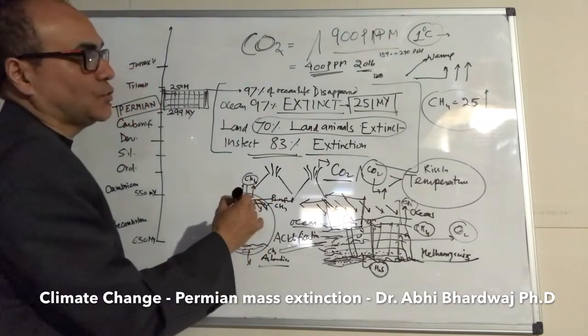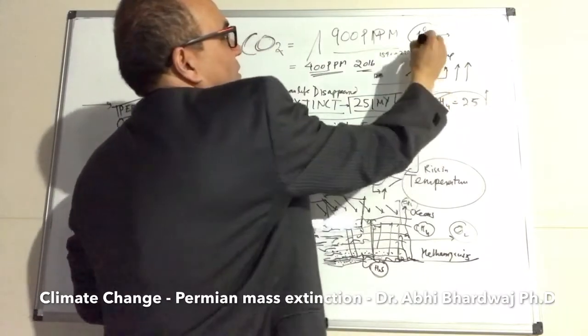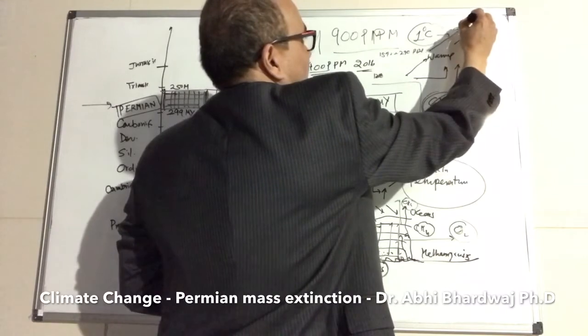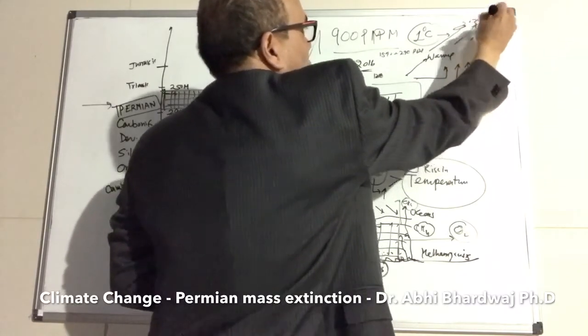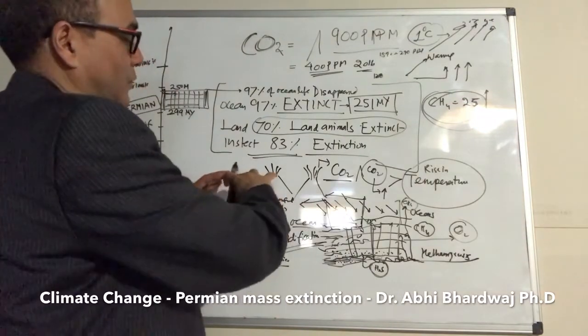What would that do to the current situation? Methane is 25 times more potent, which means it's going to lead to a quick rise in temperature. 2 degrees Celsius, 3 degrees Celsius, 4 degrees Celsius, and so on. So we are kind of reaching that stage.